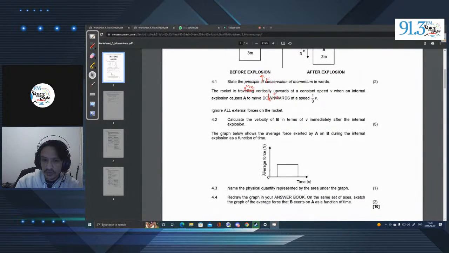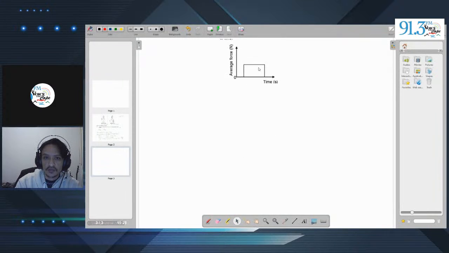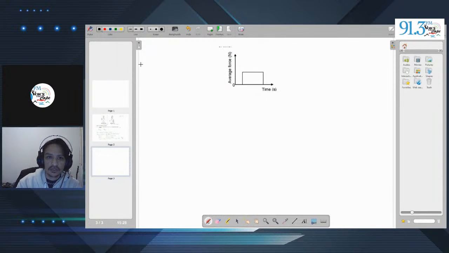So if we had to imagine this graph, let's just take this over here, copy it, add it to a new page. If we think about what's essentially happening on this graph, we're going to have another part of our axis, which is the negative aspect. Right? So here's our negative part of our y-axis. And what is basically happening is that B is exerting a force on A downwards, which is negative. So here's the force increasing in the negative direction.